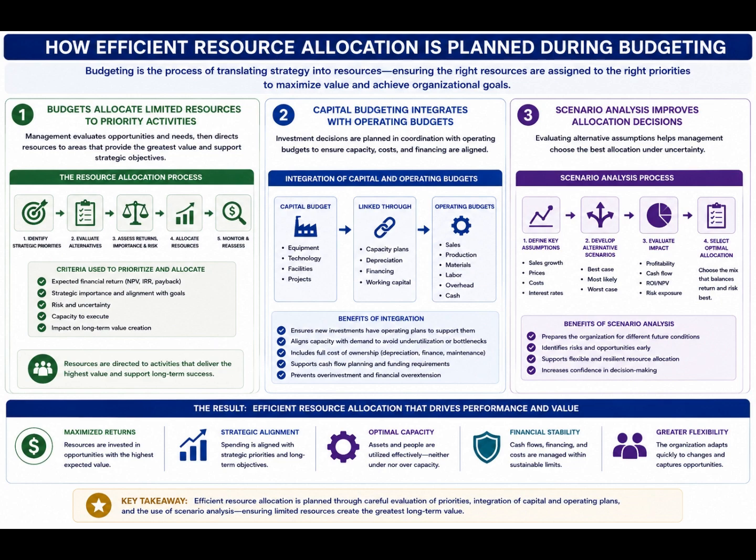Capital budgeting integrates with operating budgets. Investment decisions in equipment, technology, or facilities are reflected in depreciation, financing, and capacity plans. Coordinated planning avoids underutilization or overextension of assets. Scenario analysis improves allocation decisions. By evaluating alternative assumptions, management selects resource allocations that optimize performance under uncertainty. This proactive approach enhances organizational efficiency.